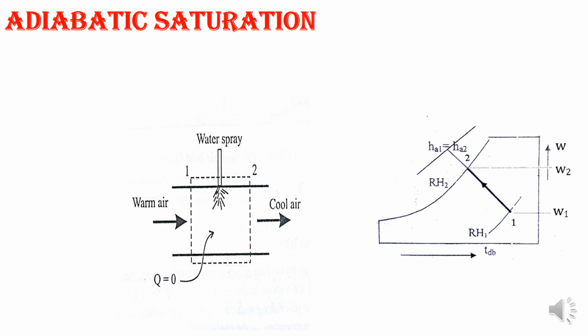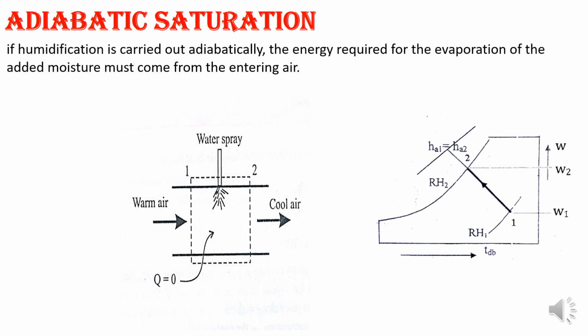Adiabatic saturation. So what do you mean by adiabatic saturation? If humidification is carried out, that is, the water content is added adiabatically, the energy required for the evaporation of the added moisture must come from the entering air.